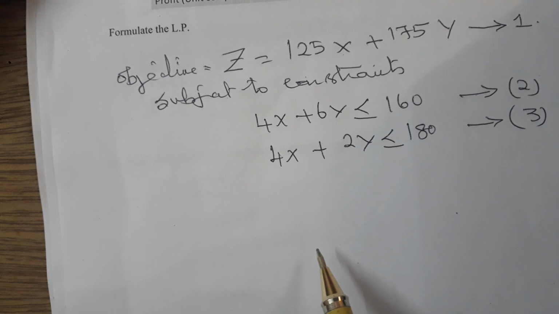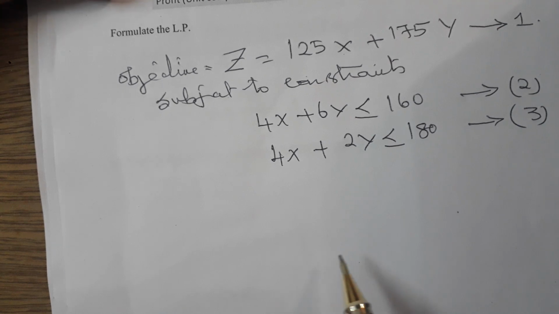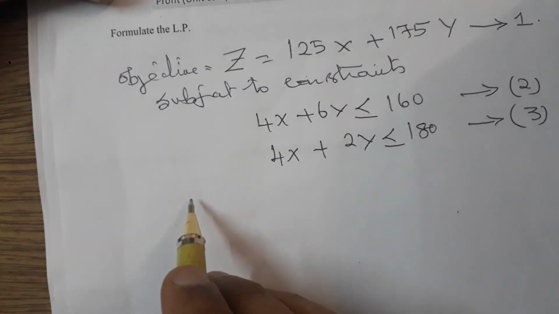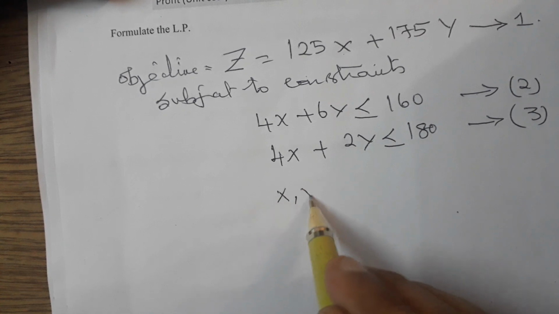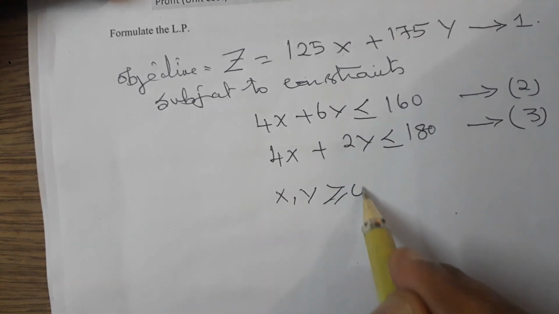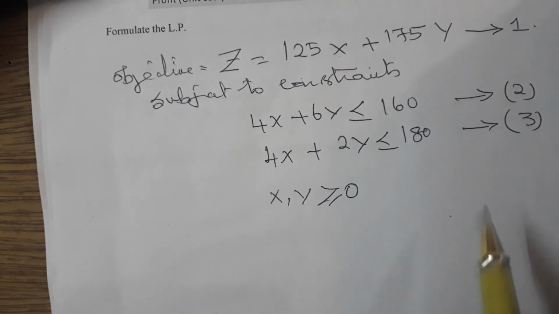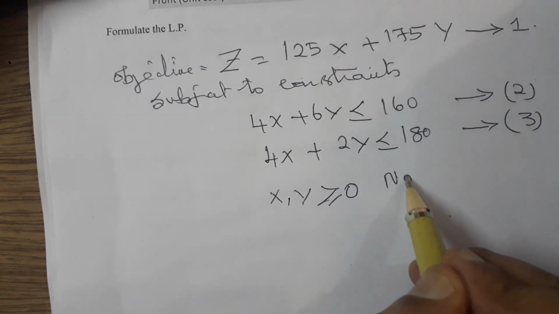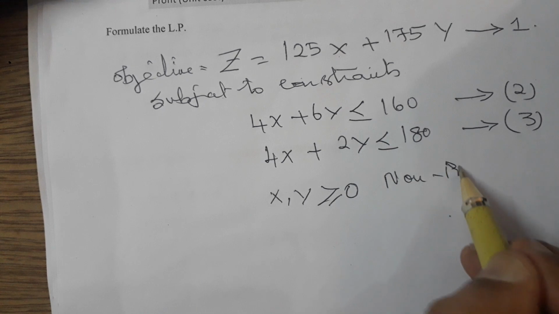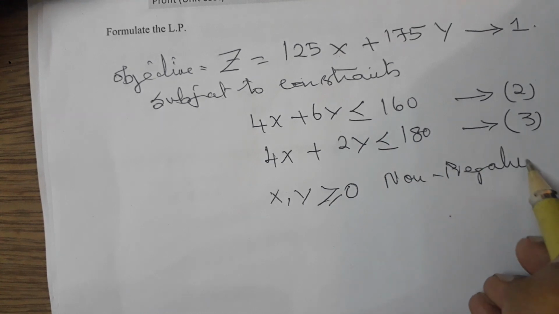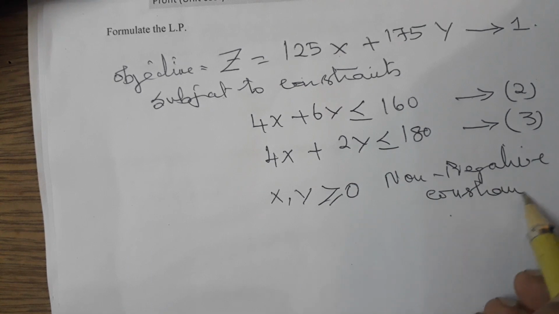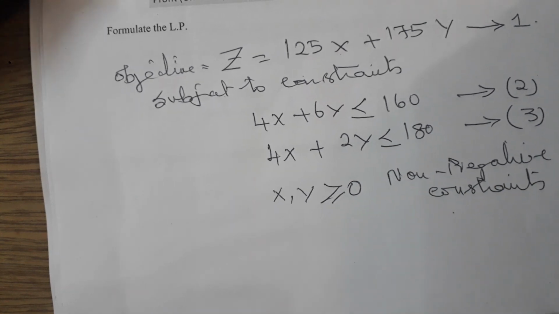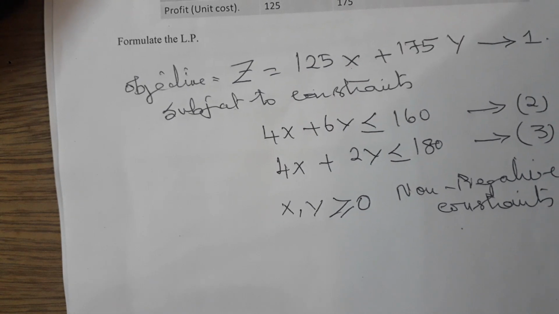Now, what are x and y? The x and y combination together must be more than 0. x, y greater than or equal to 0. This we call the non-negative constraints.